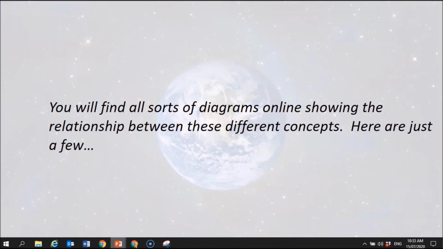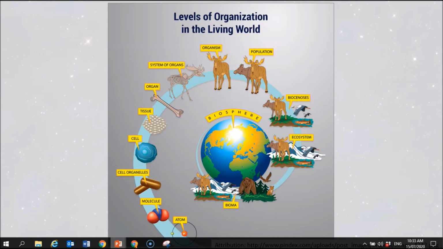Now on the internet, you're going to find all sorts of different illustrations showing you the relationship between these different concepts. Okay, so I thought I'd just put a few of those into this. You don't have to memorize this one, that's for sure, but here's a really thorough look at different levels of organization within the living world. Okay, going right down from the level of the atom.